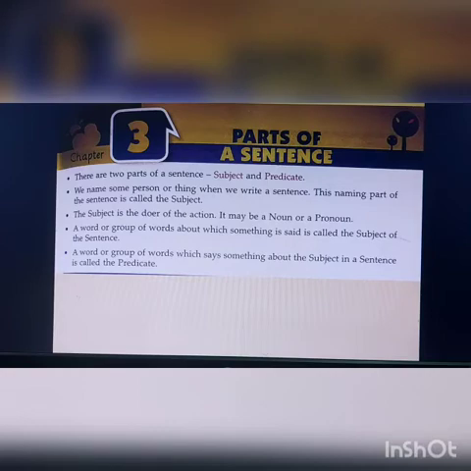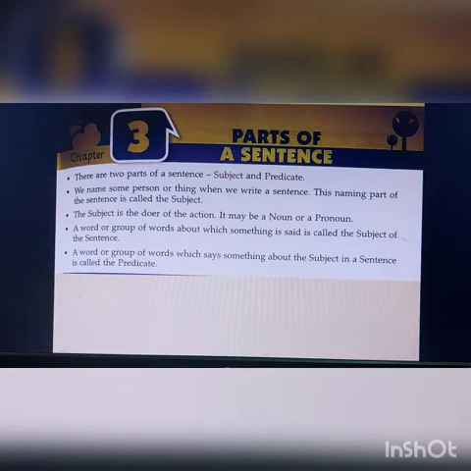Number 3, the subject is the doer of the action. It may be a noun or a pronoun. See what I told in the first part, that is only there in the second part. That is, the subject is the doer of the action. That is, whatever is being performed, who is doing? The doer is doing. That doer is the subject. It may be a noun or it may be a pronoun.